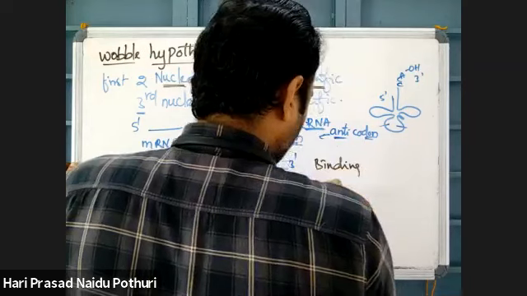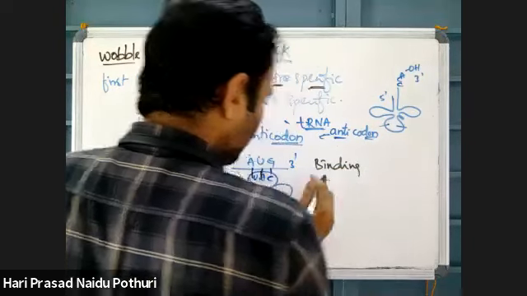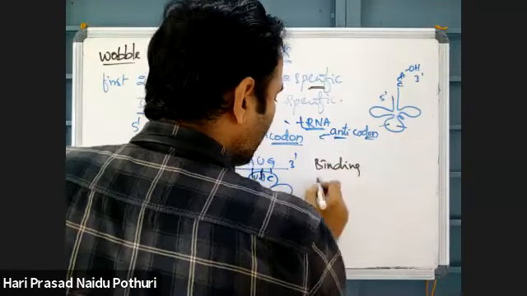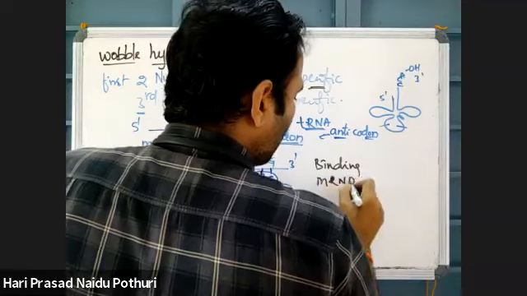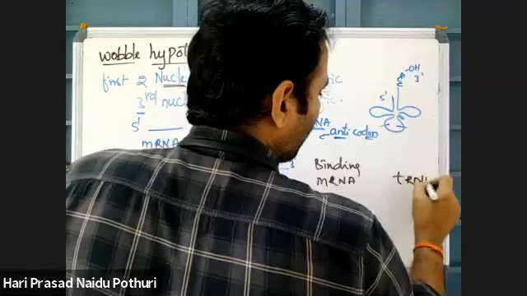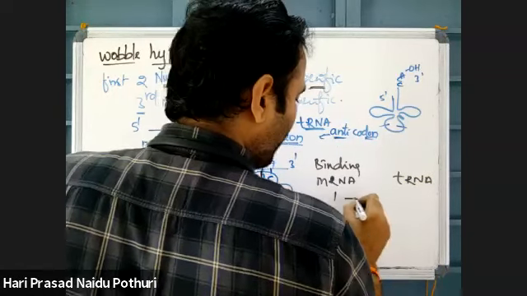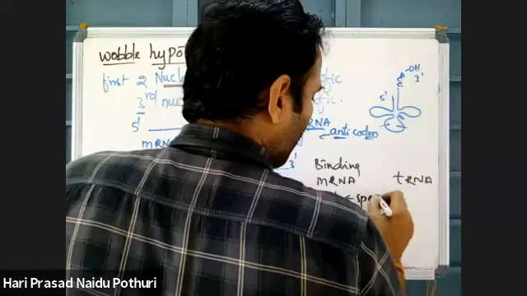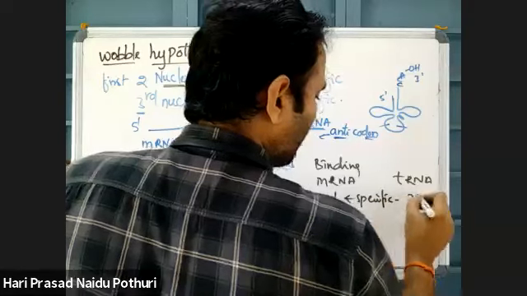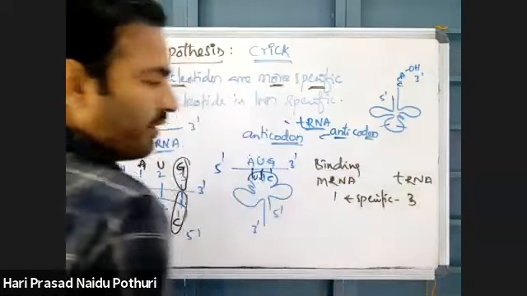will be, first here write mRNA, here tRNA. mRNA, first nucleotide binds more specifically with the third nucleotide on tRNA.